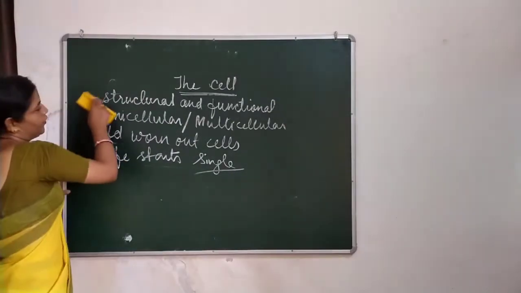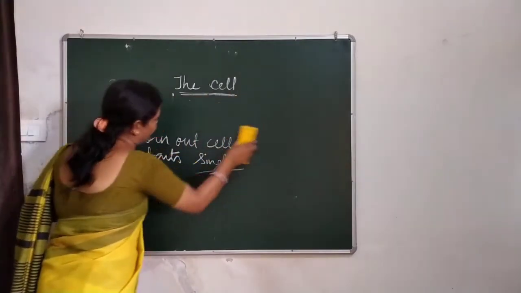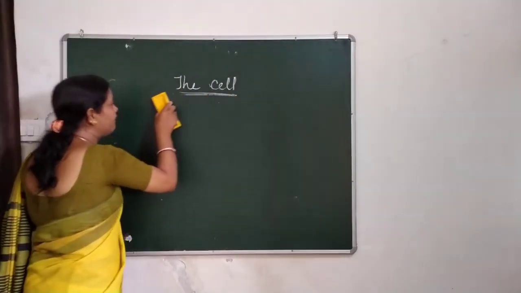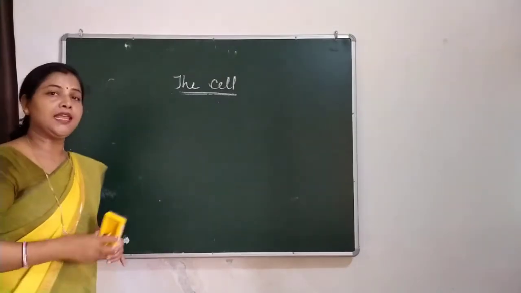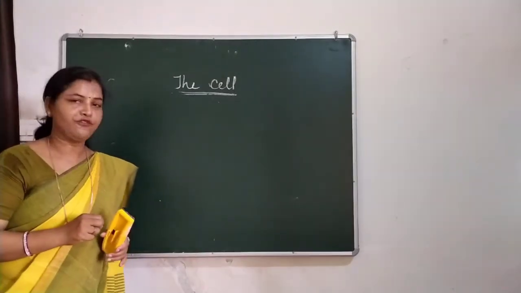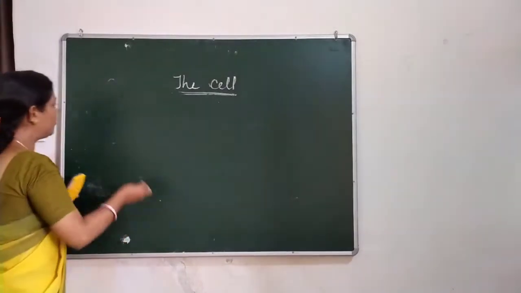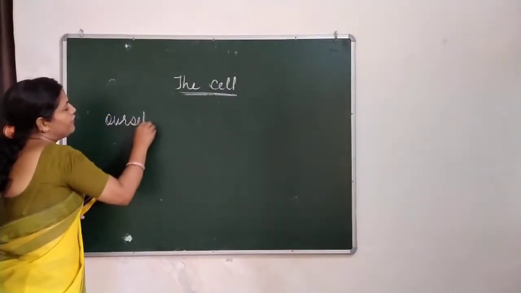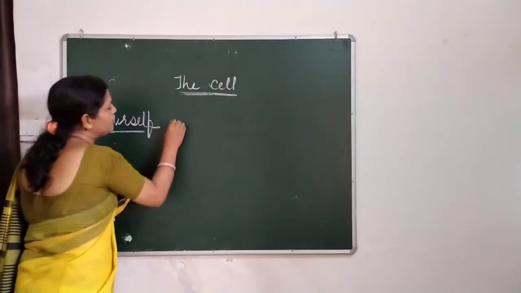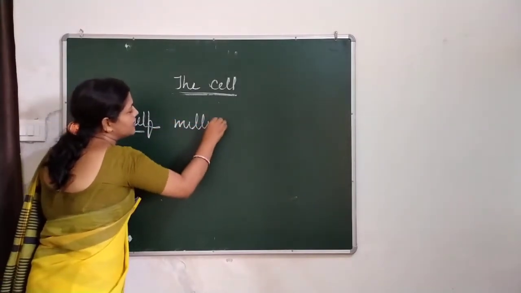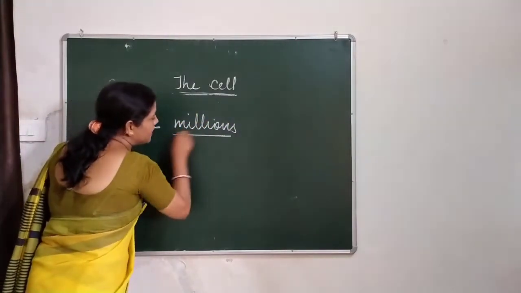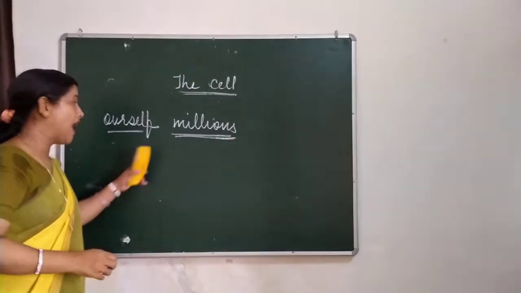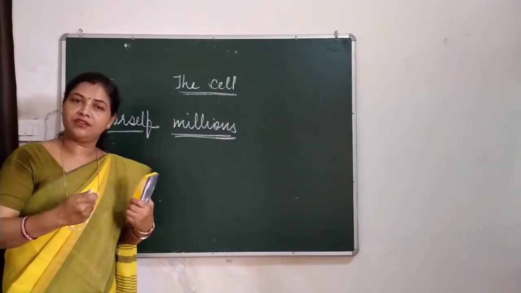So now we are going to know how we can prove that the cell is the structural and functional unit of life. We need not do anything, just look at ourselves. We are made up of millions of cells, and these cells have given us structure.